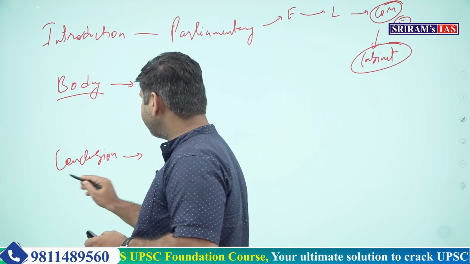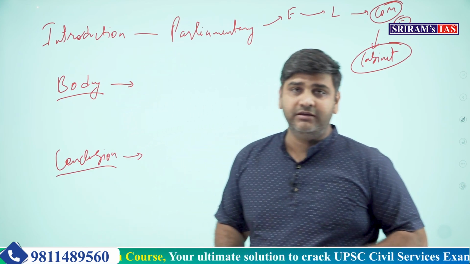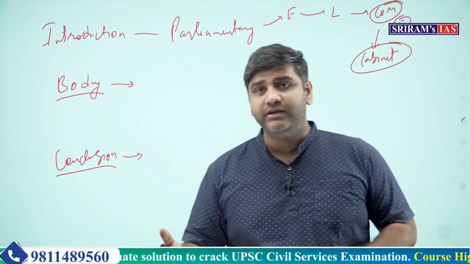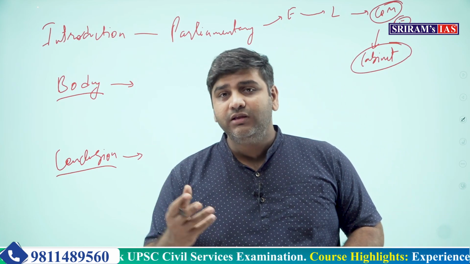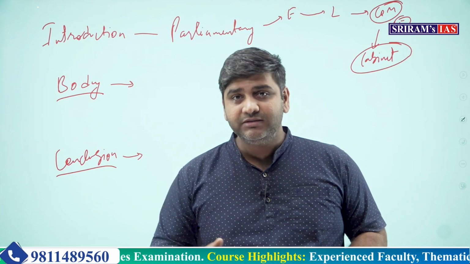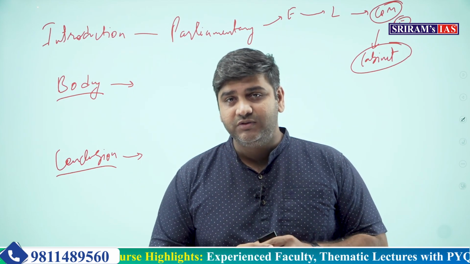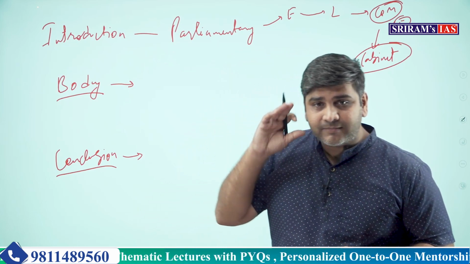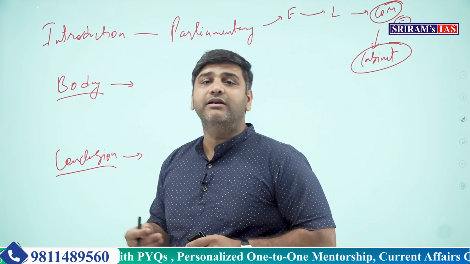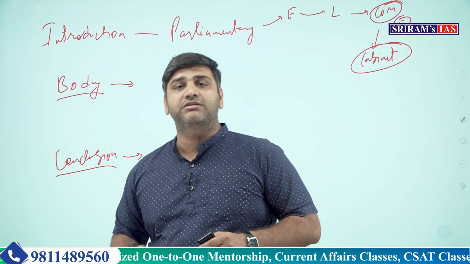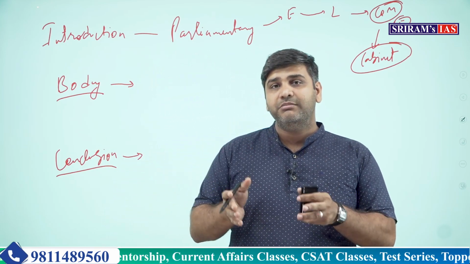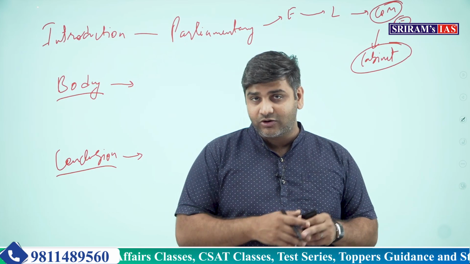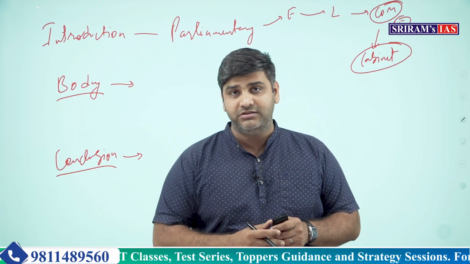In one way or the other, what do you really think is suffering? Few members of the cabinet are making all the laws or getting importance in all the laws of this country. What happens in the parliamentary form of government? The executive is to implement the law, but the laws are made by the parliament. But here, the same people who are sitting in the executive are also making the laws in the parliament.